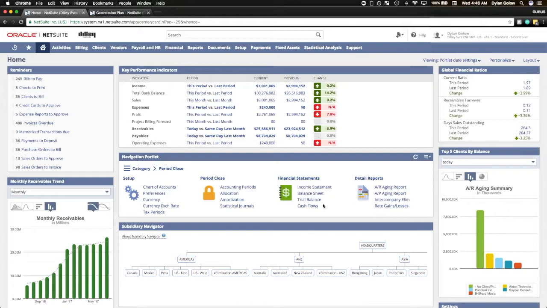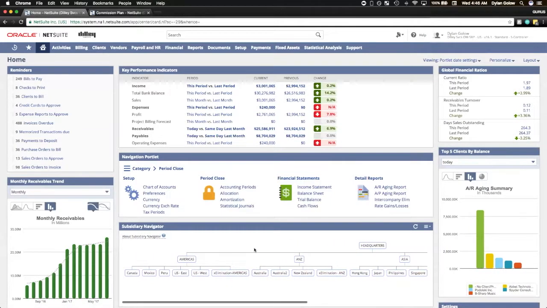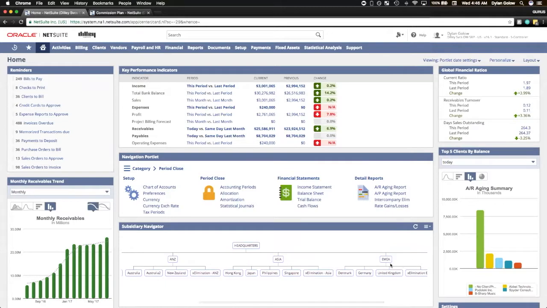Let's begin by reviewing our subsidiary structure with the navigator in the bottom center of our page. At the top we have our headquarters as the root subsidiary. Then we have 4 consolidated subsidiaries beneath it: the Americas, Australia and New Zealand, Asia, and EMEA. We also have a non-consolidated shared services subsidiary. Beneath these consolidated subsidiaries, we have our child subsidiaries. This is where our transactions will reside with our customers.